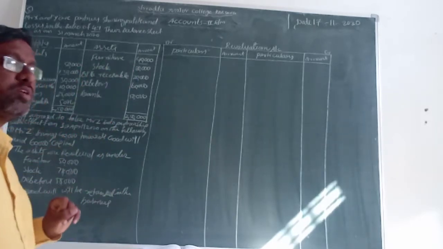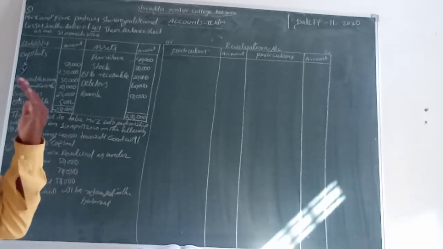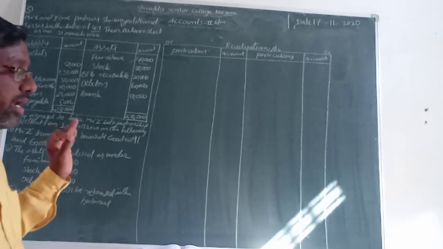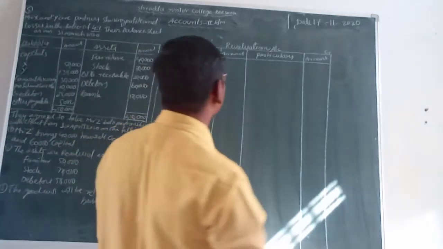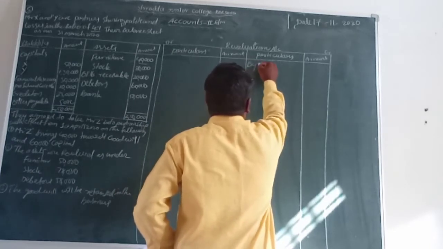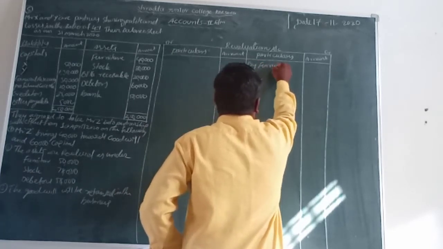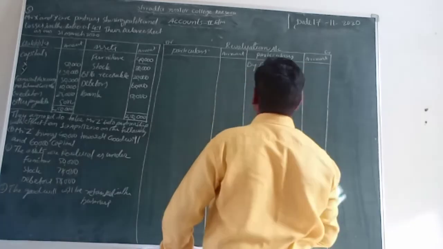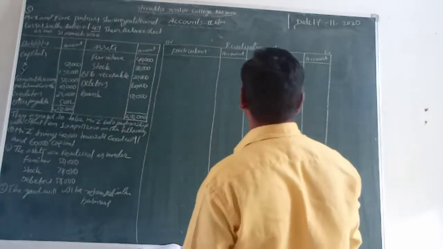Present value is how much? 50,000. That's why the furniture value has increased. So which side can we record it on, students? Debit side, not credit side. You can record it on the credit side. Let us write it down by furniture account.